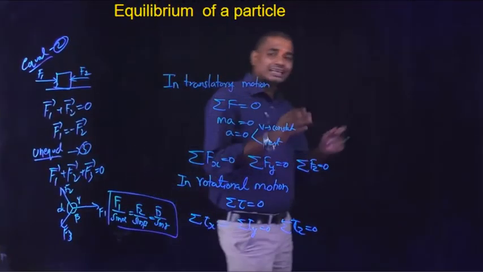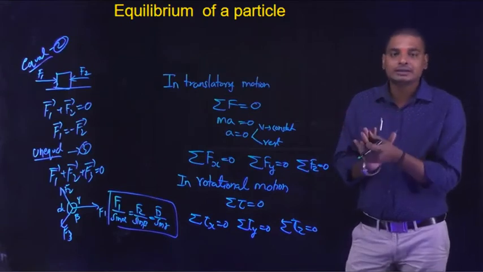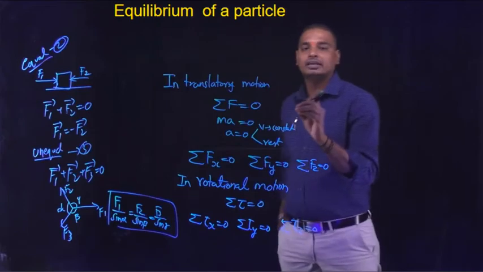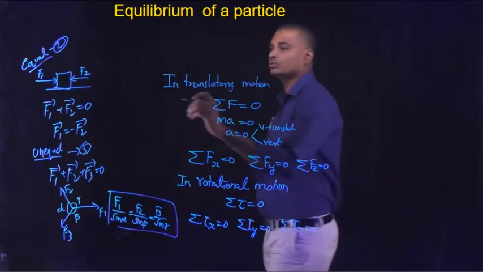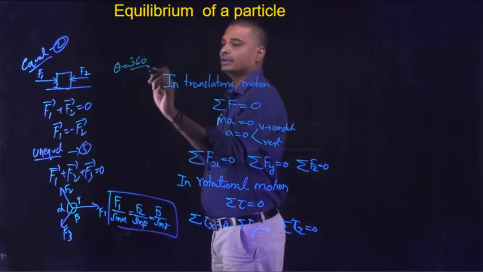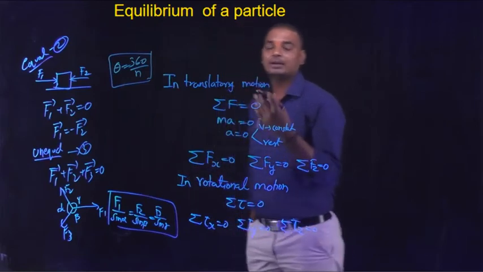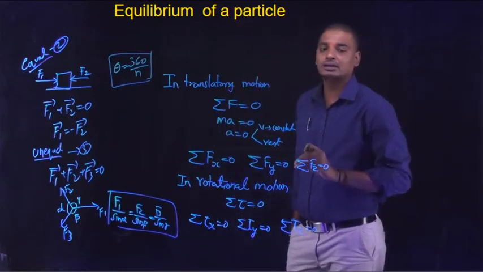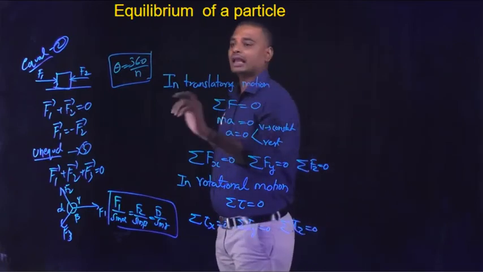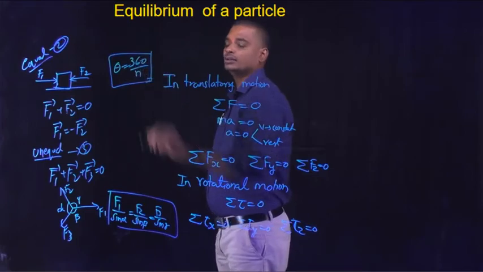So if n equal forces of equal magnitude are acting on a particle, then to keep the body in equilibrium, the angle at which each force should be acting is theta equal to 360 by n. If n equal forces are acting on a particle, then to keep the particle in equilibrium, each force should act at an angle theta equal to 360 by n.